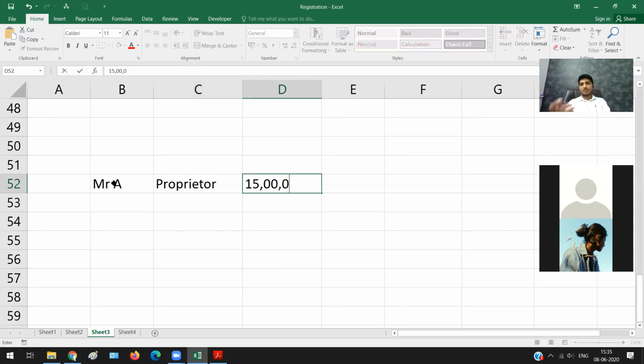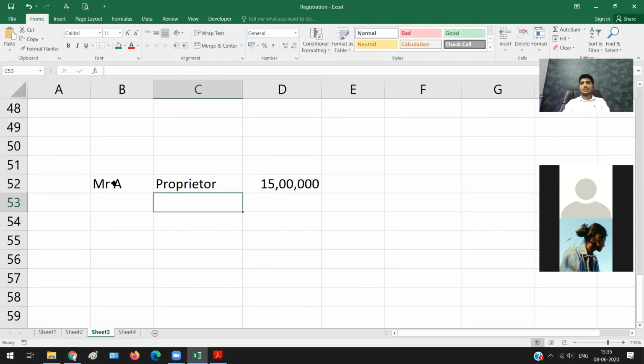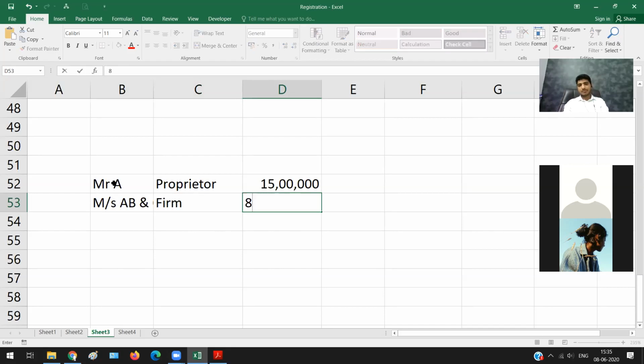As a chartered accountant, let us say my turnover is 15 lakh rupees. Then I am also a partner in A, B and Company, which is a firm, and the turnover there is 8 lakh rupees. Let us say it is also service industry.